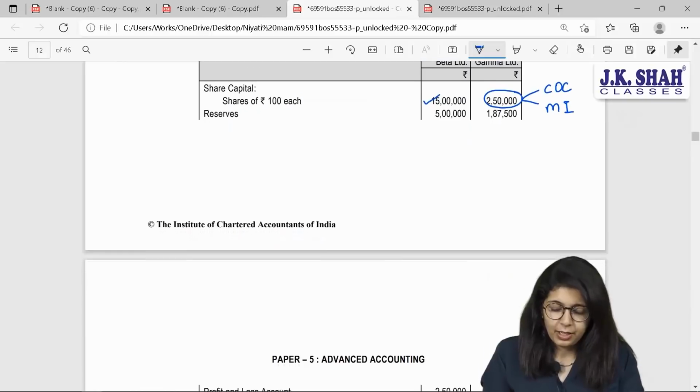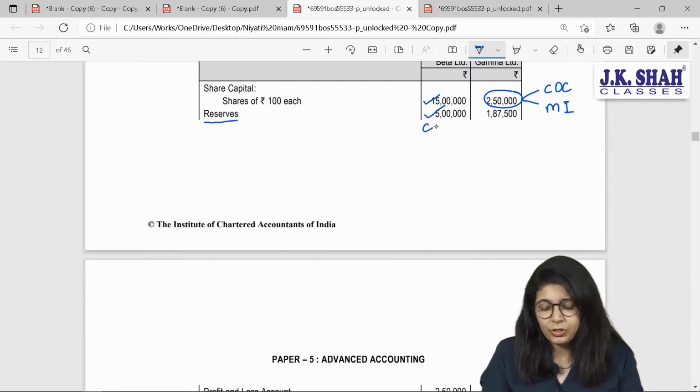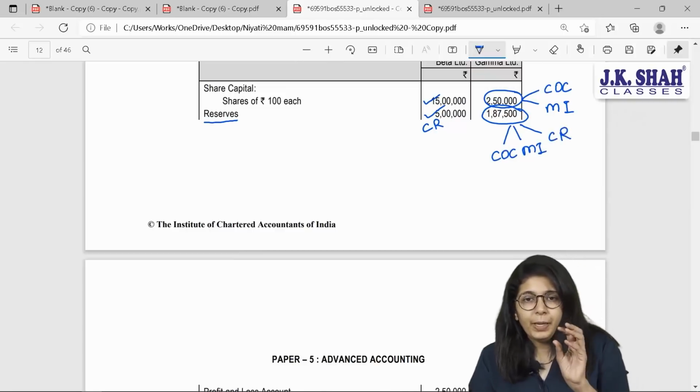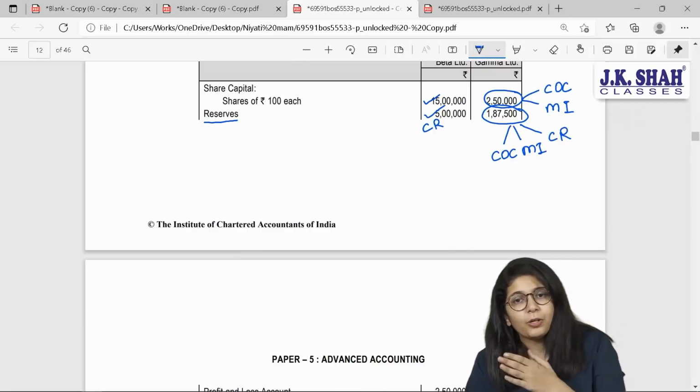Next, under the heading reserves and surplus, first are general reserves. I will show this under consolidated reserves and surplus, and this 1,87,500 will be distributed between cost of control, minority interest and consolidated reserves. Pre part will go to cost of control. Our post part, who are we?